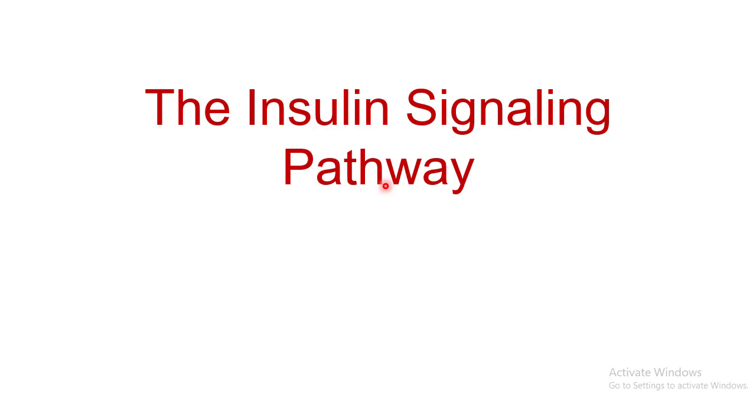Now, in this video and the videos to come, I'll be focusing on the receptor that is involved in the insulin signaling pathway. I'll be focusing on the signal, which of course would be the insulin, and then we are going to focus in detail on the signaling pathway, how the insulin signaling pathway is responsible for the glucose uptake by the cells. Of course, insulin does a lot of things, but our main focus would be how the insulin is responsible for the glucose uptake by the cells. And when you talk about the insulin signaling pathway, you are focusing on a pancreatic hormone, which in this particular case would be the insulin.